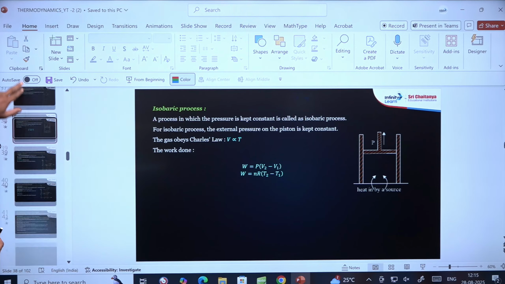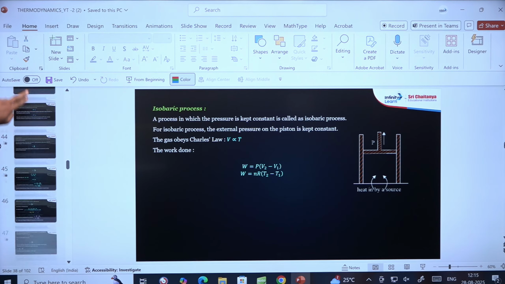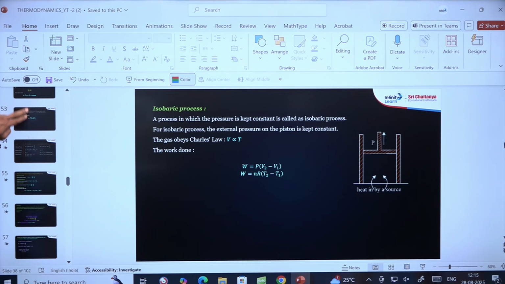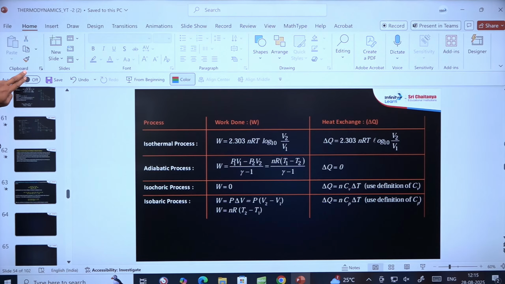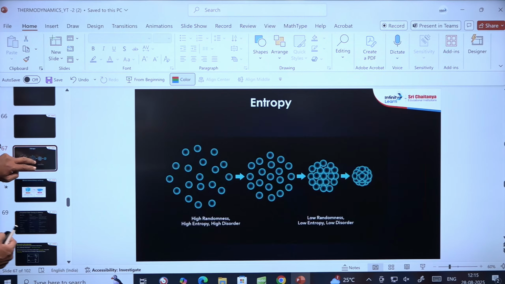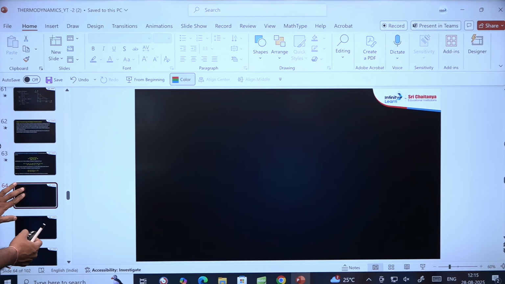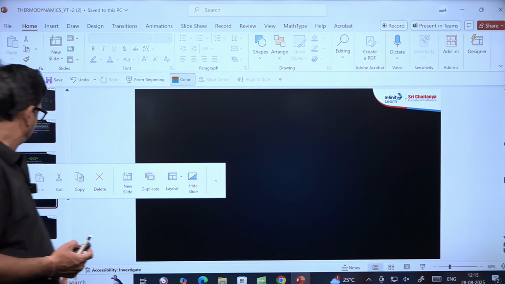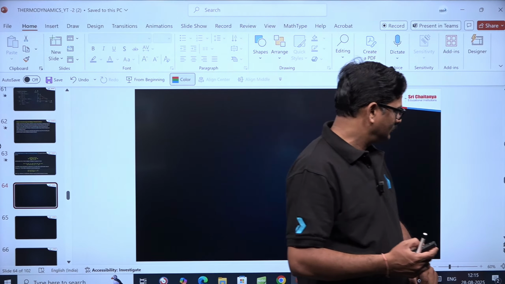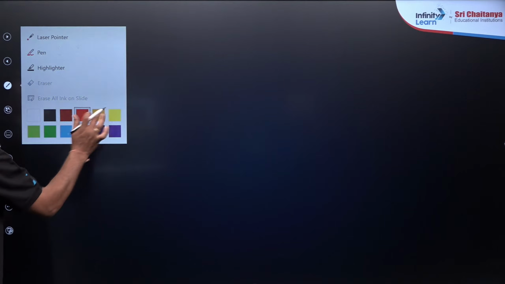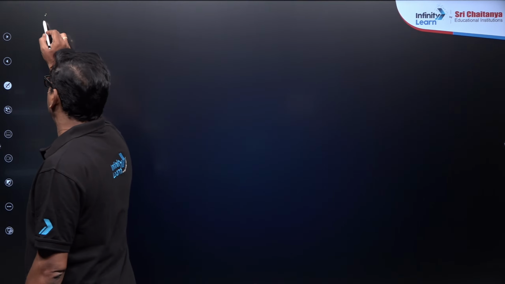Let us move into enthalpy kind of things. So what is enthalpy? What is internal energy? You can see, let me just give you a simple version of this. So U is called internal energy.